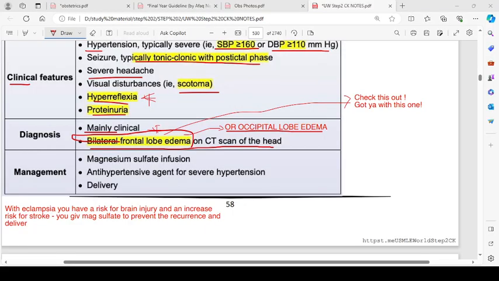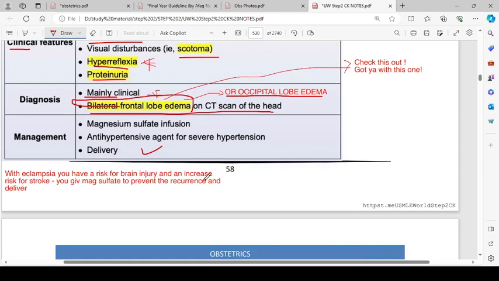Coming back to our discussion, so here we go. Management of eclampsia is with magnesium sulfate infusion, antihypertensive agent for severe hypertension, and delivery. With eclampsia, you have a risk of brain injury and an increased risk of stroke. You give magnesium sulfate to prevent the recurrence and deliver.